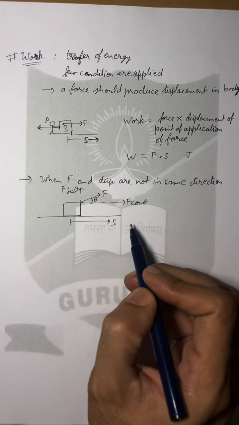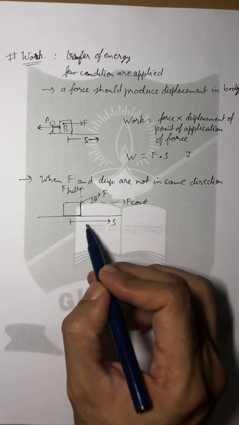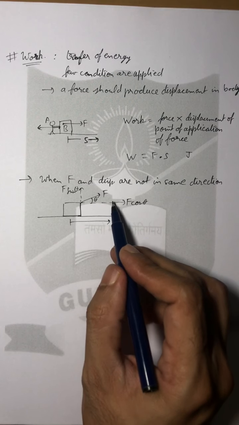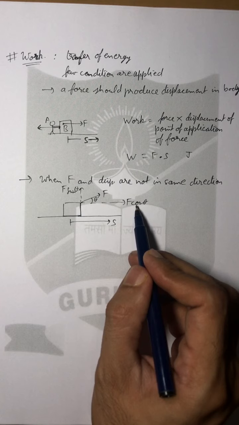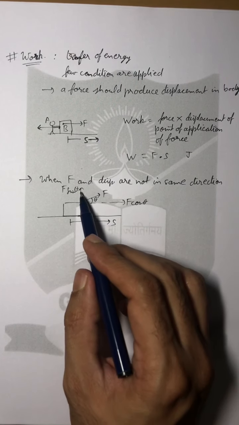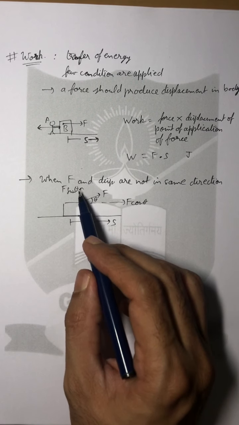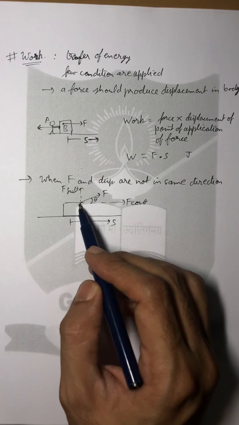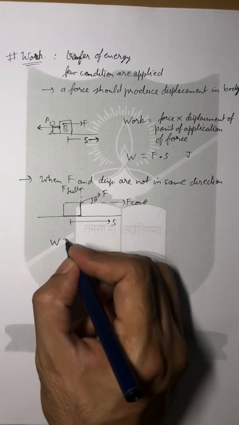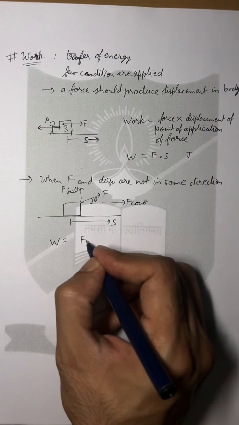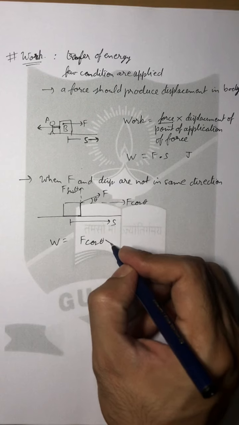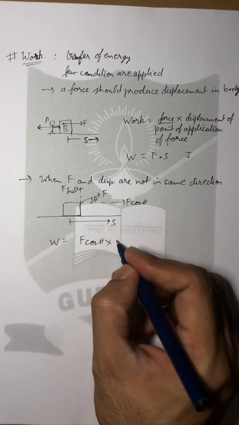Now just by looking at the diagram we can say that the reason because of which the displacement has been produced is only F cos theta, because only F cos theta is being applied in the direction of displacement, while F sin theta is a vertical force. It can produce displacement only in the vertical direction, not in the horizontal direction. That means in this case the work done will be given as F cos theta, this is the force, multiplied by the displacement, which is the same as S.